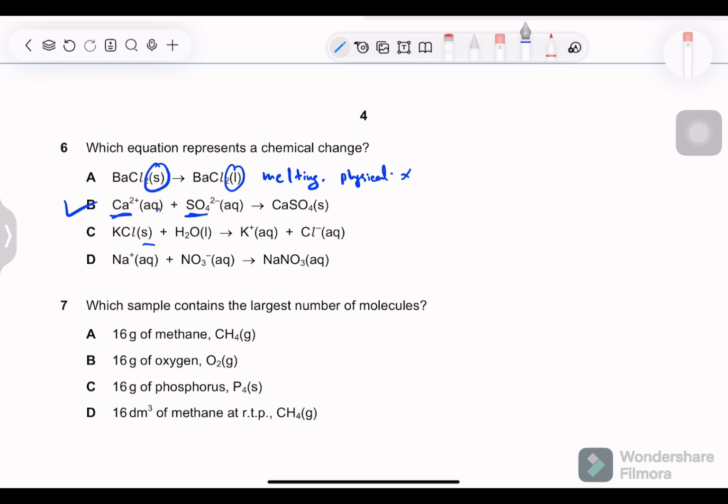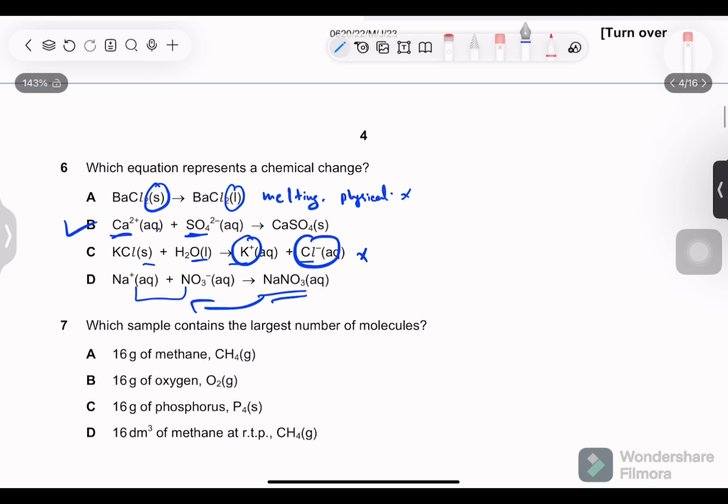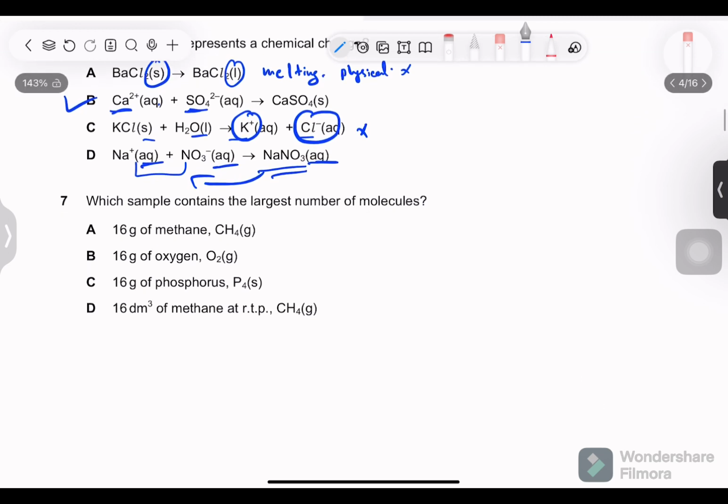In any other option, there is no chemical change. In this one too, it has only dissociated. This means it has been dissolved in water. Potassium chloride dissolved in water. And for D also, it's just ionization, sodium nitrate, the same substance, no new product is formed, it is still the same. So B is the final answer.